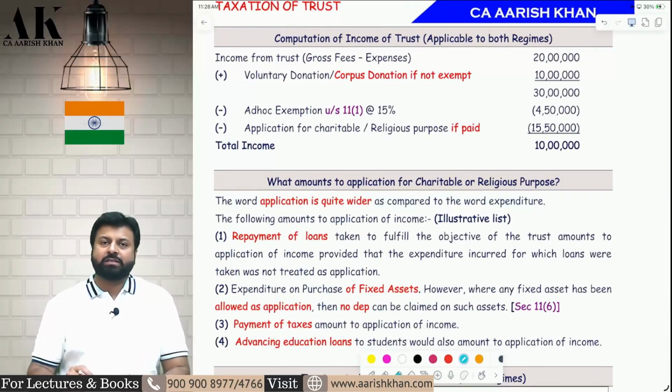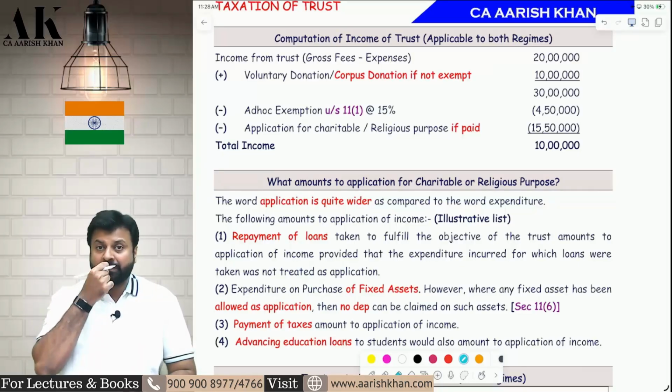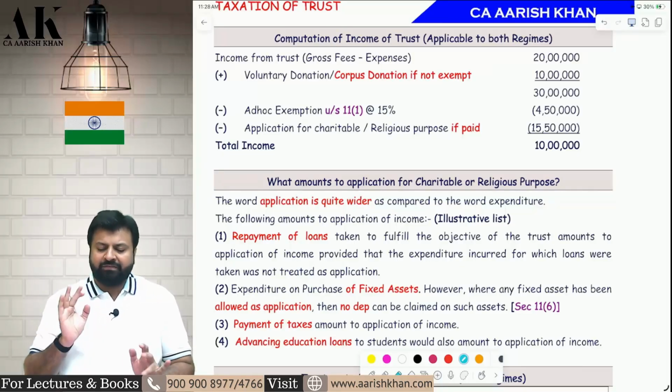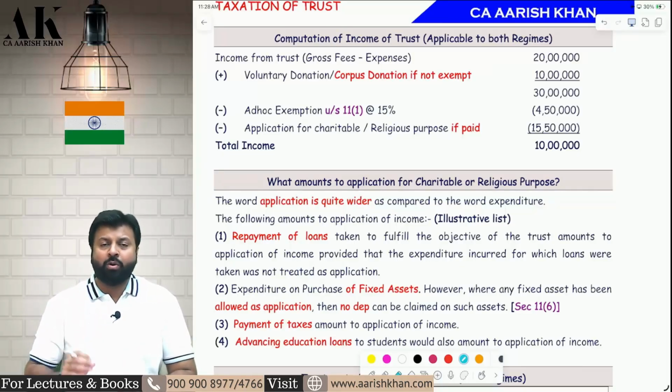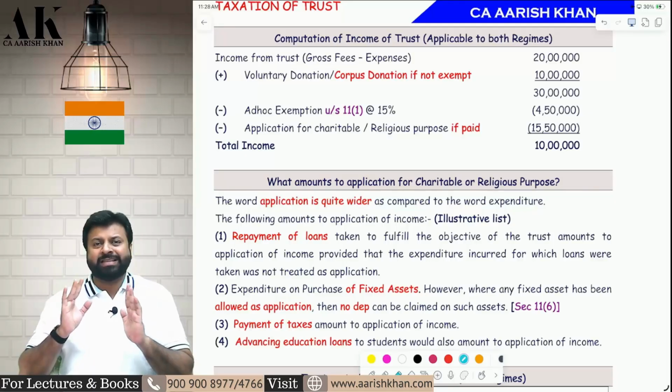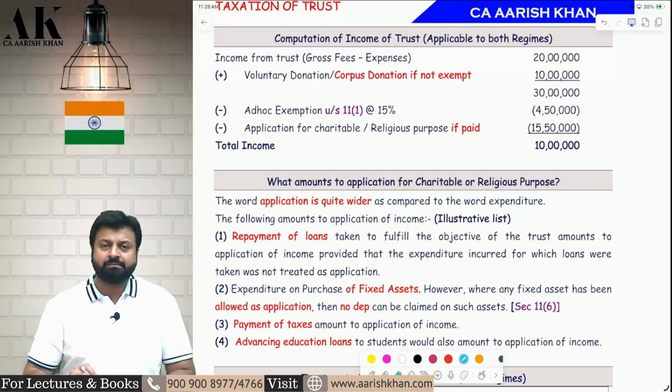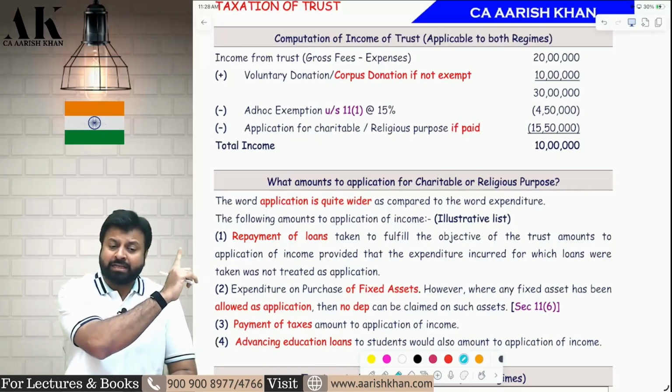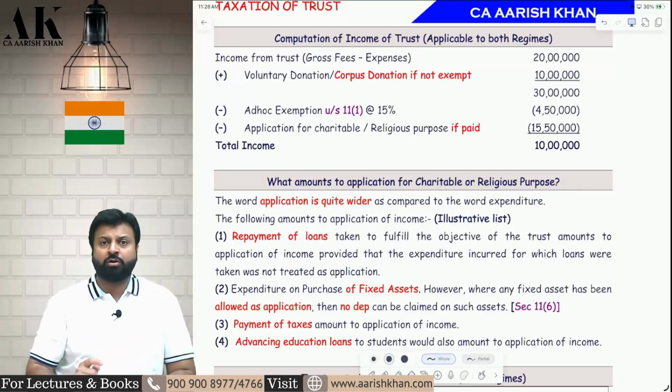Now, we are coming to the most important part. The next 2-3 pages are the most important and the most complicated part of this chapter. The very first thing we need to understand is how a trust will compute its income. The computation mechanism of a trust is absolutely different from any other person. All other persons under the income tax law have to follow 5 heads of income, but the trust will never follow 5 heads of income. The computation mechanism of the trust will be as per what you are seeing on the board.